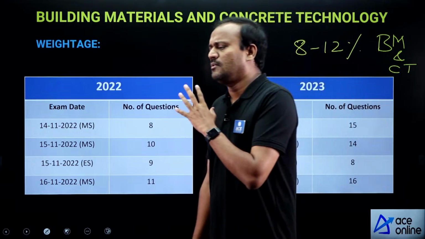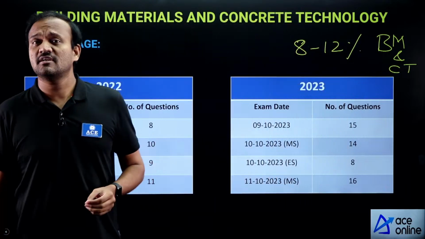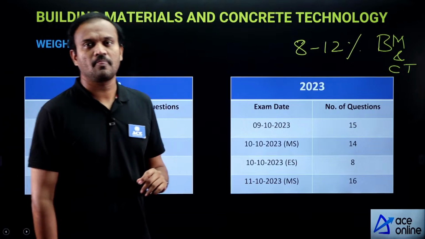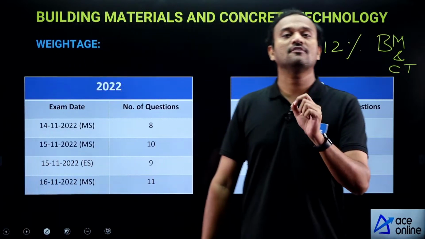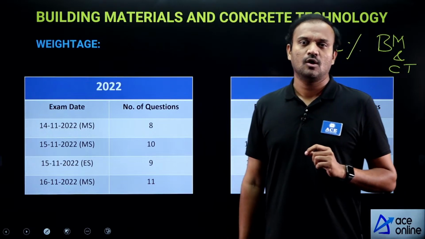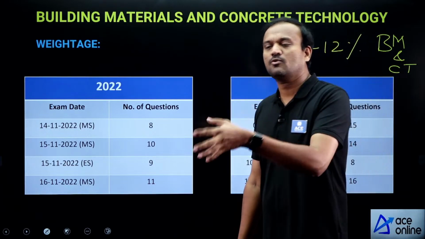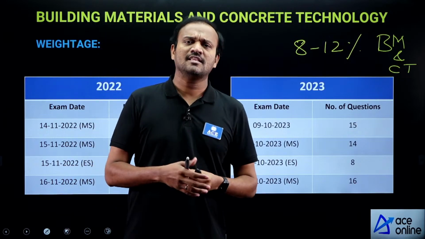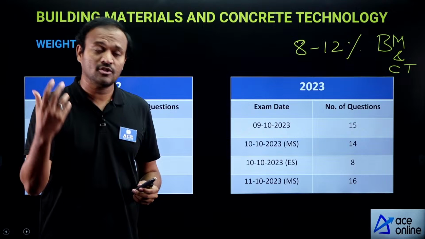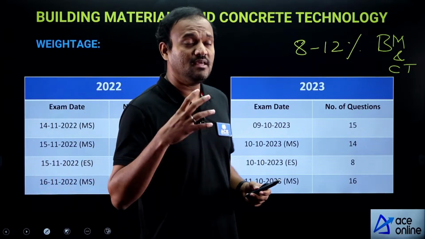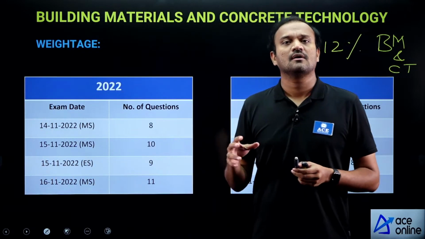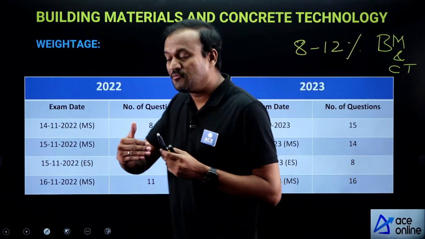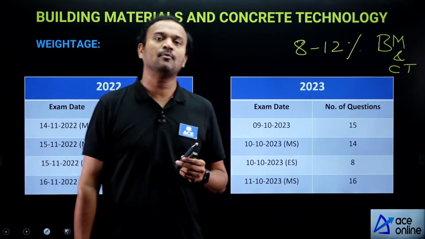99.99% of the questions on building materials and concrete technology are theory based, and if you have good conceptual clarity, it will help you attempt the questions relatively faster. In other topics, like strength of materials and fluid mechanics, numerical questions can be asked, which may take a considerable amount of time.